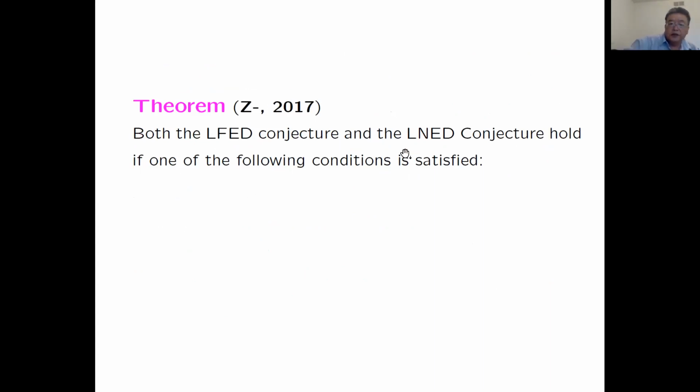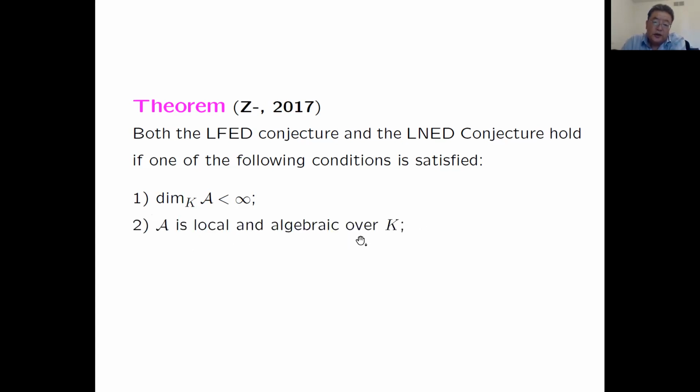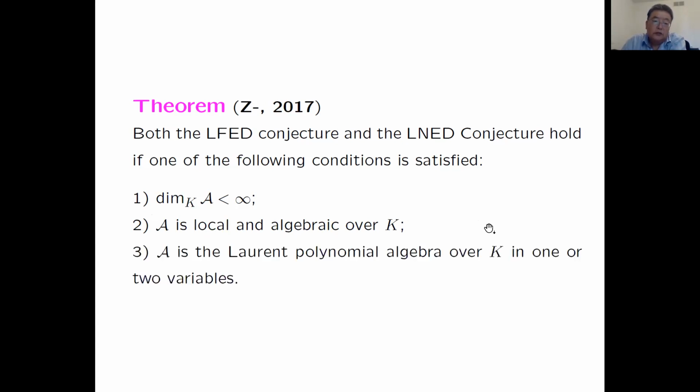Next, I look at something known. Both conjectures, the locally finite E-derivation conjecture and the locally nilpotent conjecture, are true if one of the following conditions is satisfied. First, if the dimension is finite: both conjectures hold for all finite-dimensional algebras. If A is local and algebraic over the base field, it is also okay. And A is a Laurent polynomial algebra over K in one or two variables. So if one of these three conditions holds, both conjectures are true.